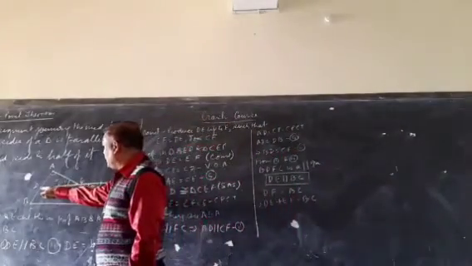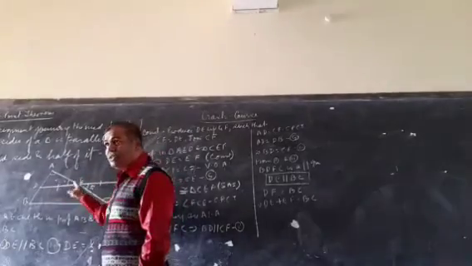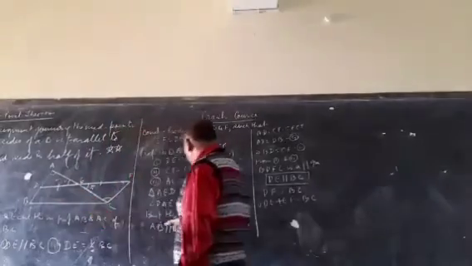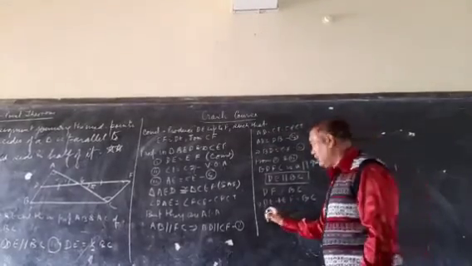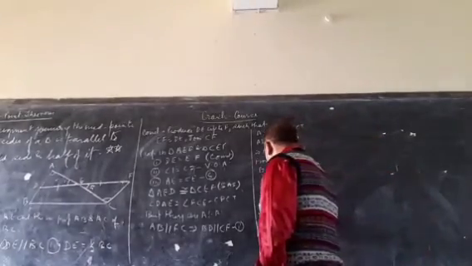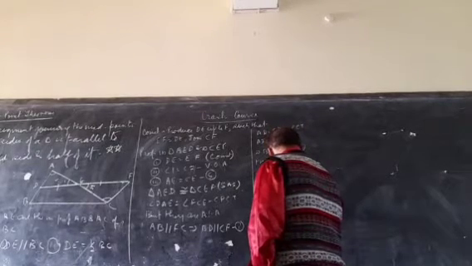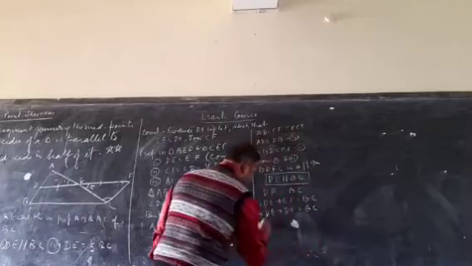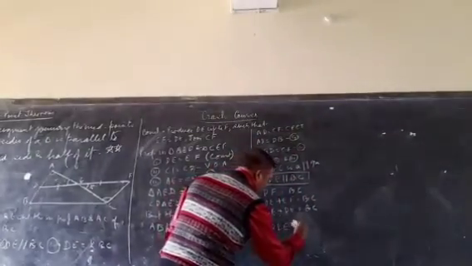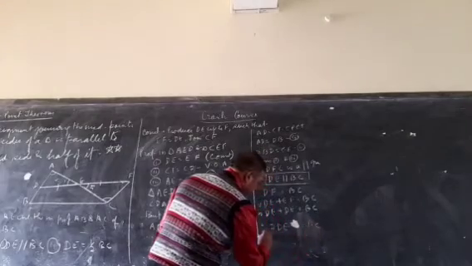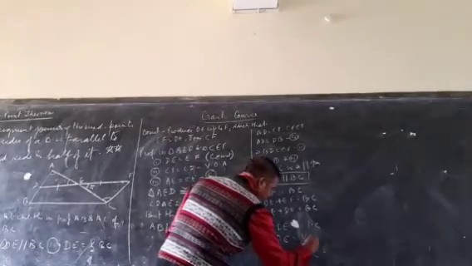Yes, sir. What did we do? We produced DE up to F such that EF is equal to DE. So here, in the place of EF, may I write DE? Yes, sir. And that is DE plus DE is equal to BC. Then write here 2DE is equal to BC. Then you can write here DE is equal to half BC.